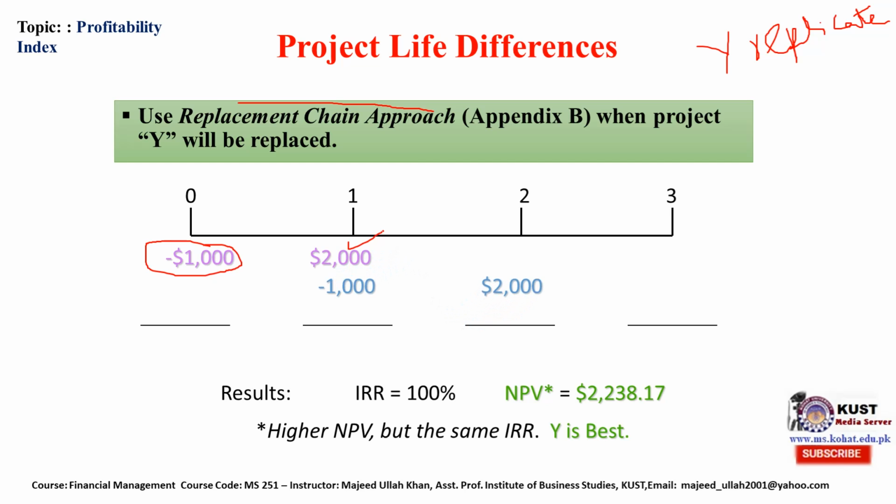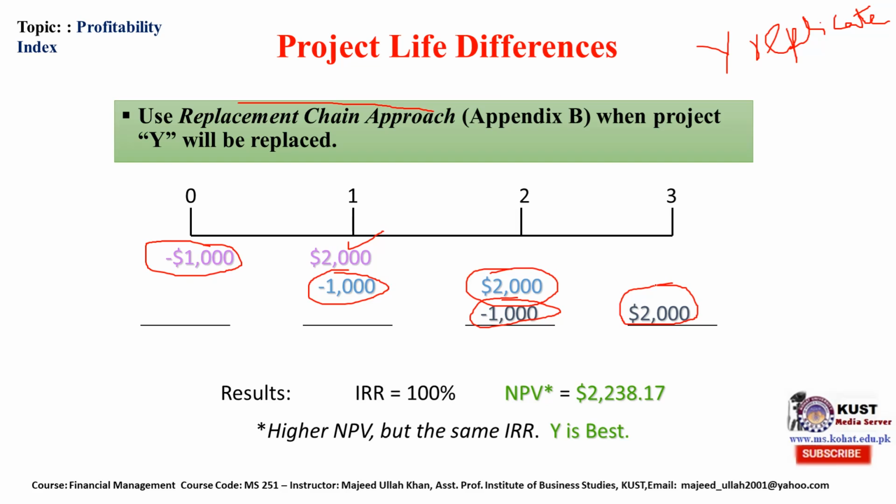Again we will replicate this project. From this $2,000 we will invest $1,000 again, and in the second year we will get $2,000. Again we will invest $1,000 from this $2,000 and will get $2,000 in the third year.